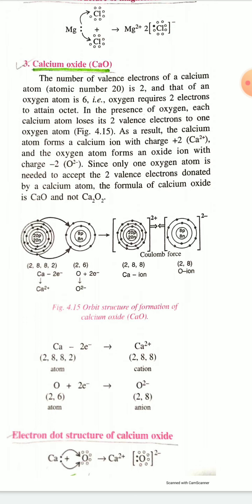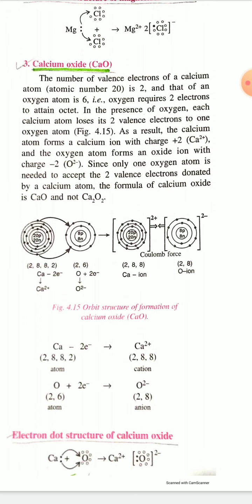To attain a stable electronic configuration, or to get an octet in the valence shell, calcium has to lose 2 electrons from the valence shell, and oxygen has 6 electrons in the valence shell, so oxygen has to gain 2 more electrons to attain a stable electronic configuration, that is 8 electrons in the valence shell.